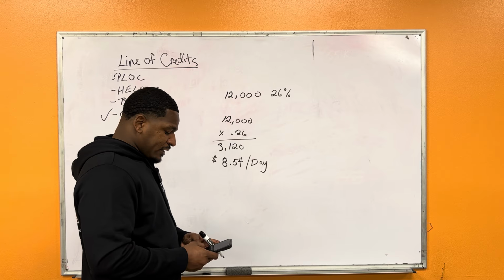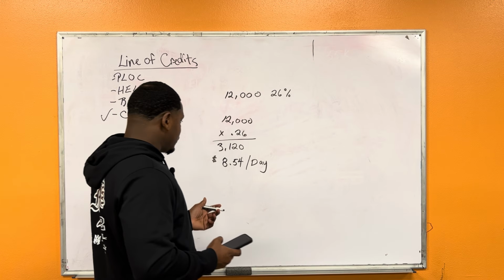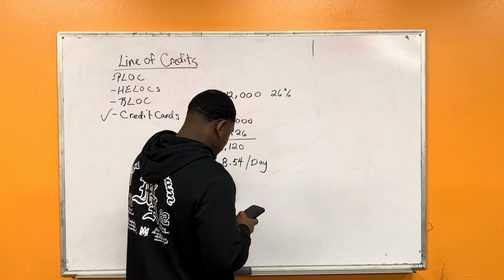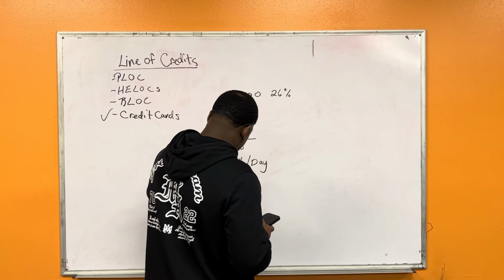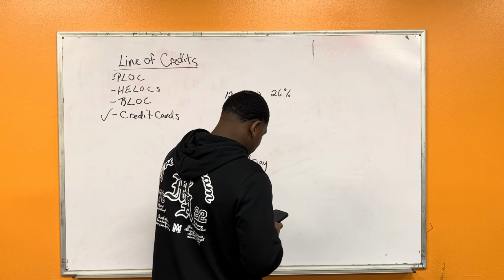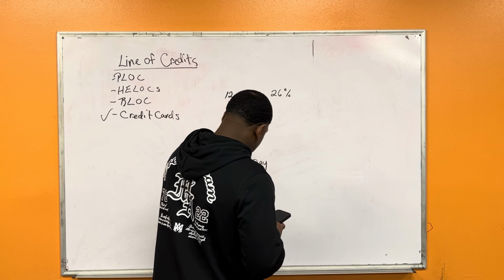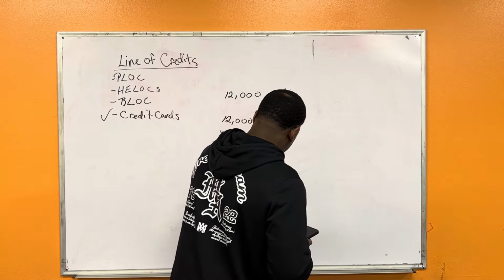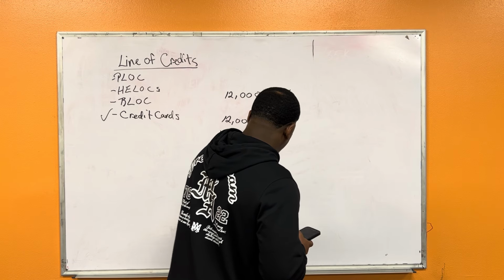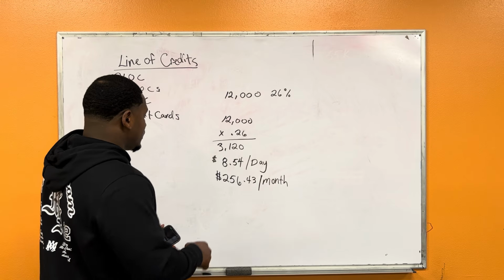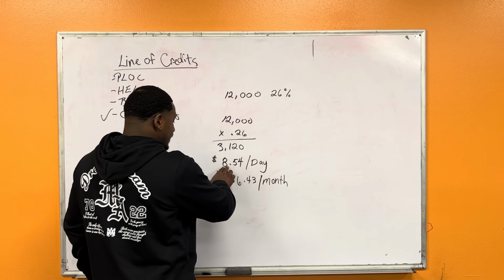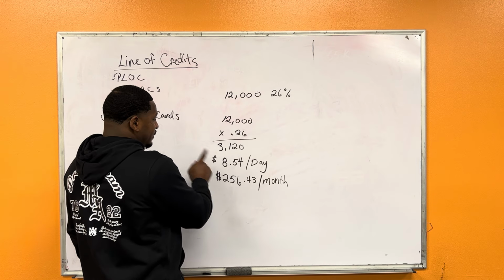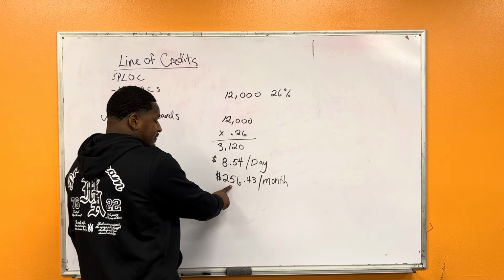Your minimum payment for that month would be $256.43. How we get that is we just take this number and multiply it by 30.